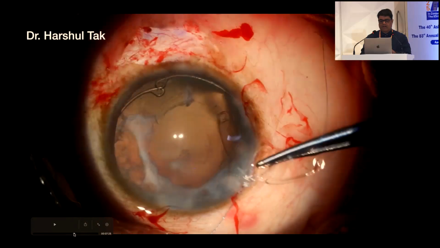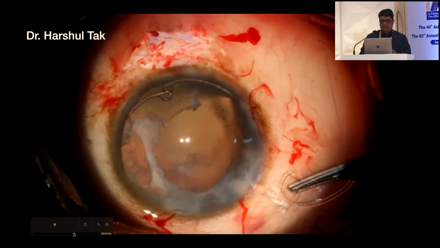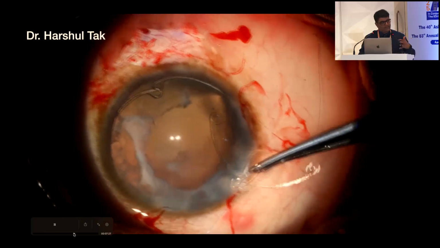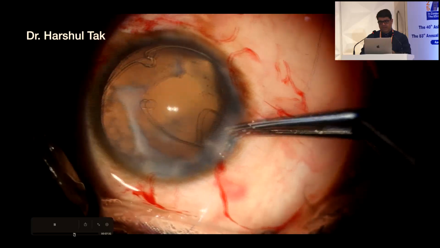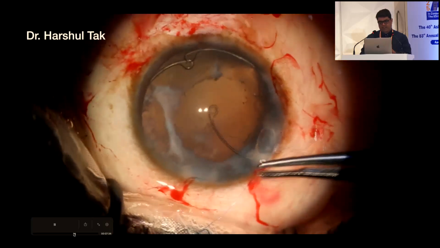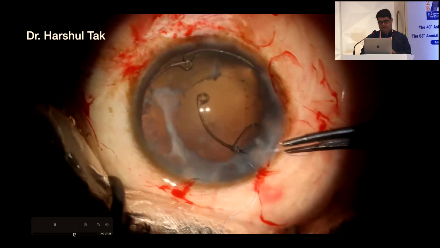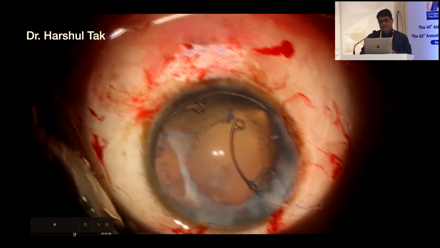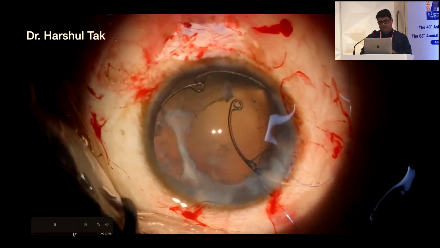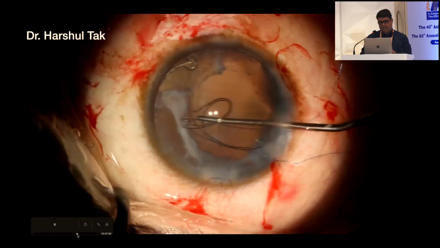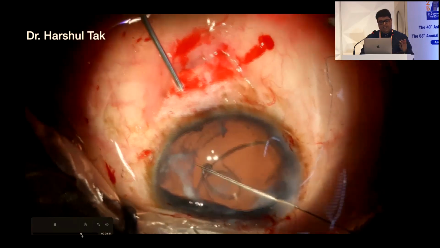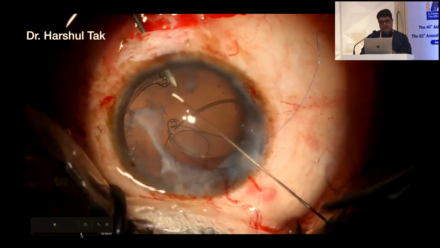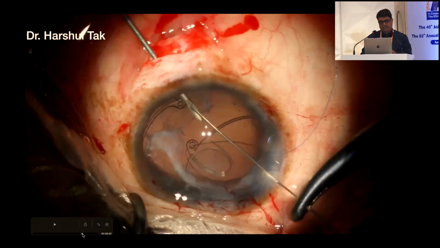And now is the time to put the capsular tension segment, so that for long-term stability we need to anchor this capsular bag to the sclera. So this is a 9-0 proline which I am using. Now I started flanging these CTS segments using 5-0 proline suture, but this was before I was using 9-0 proline. So you pass this double arm suture through the eyelet, put this segment in the capsular bag and railroad both the ends either through a Hoffman pocket, or this is 1.5 millimeters behind the limbus. I made the scleral groove.